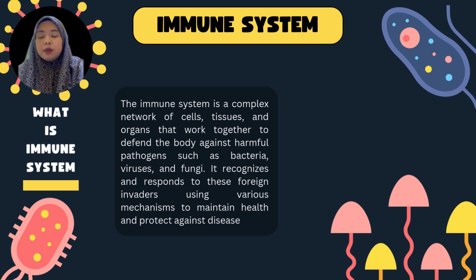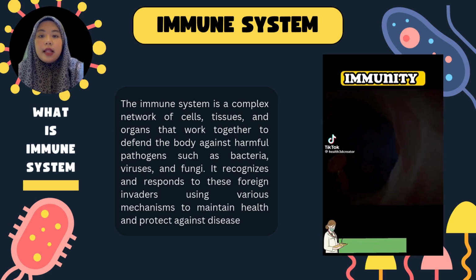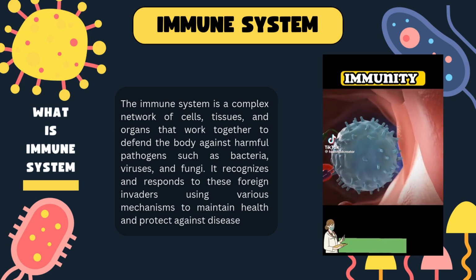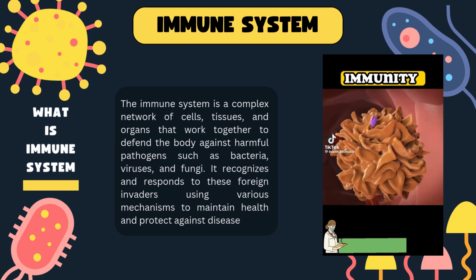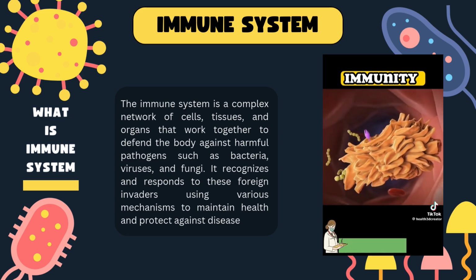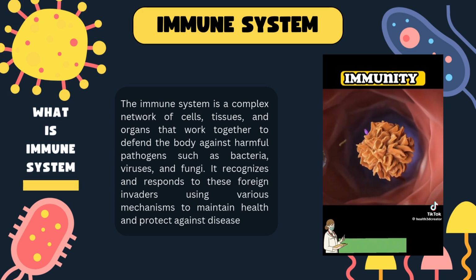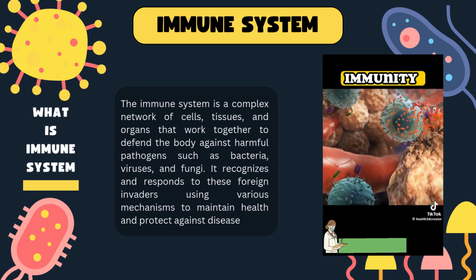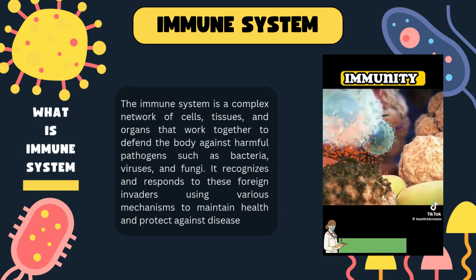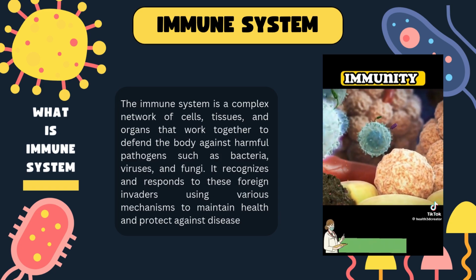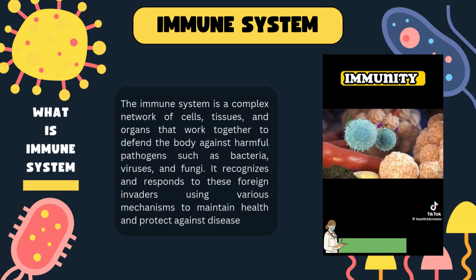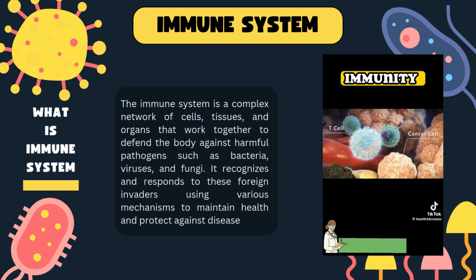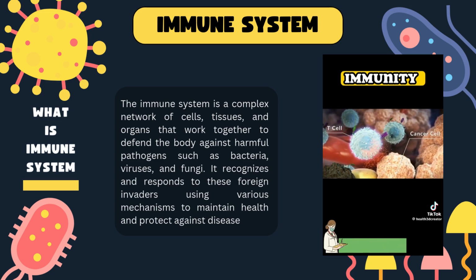What is the immune system? The immune system is a complex network of cells, tissues, and organs. The immune system is made up of many types of cells. These cells work together to protect healthy cells from harmful invaders and to help prevent unhealthy cells like cancer cells from growing. When it comes to cancer, one type of immune cells, called T cells, are an important line of defense.